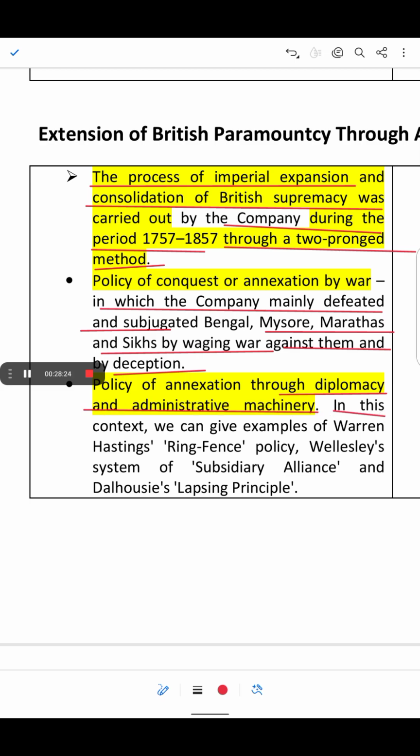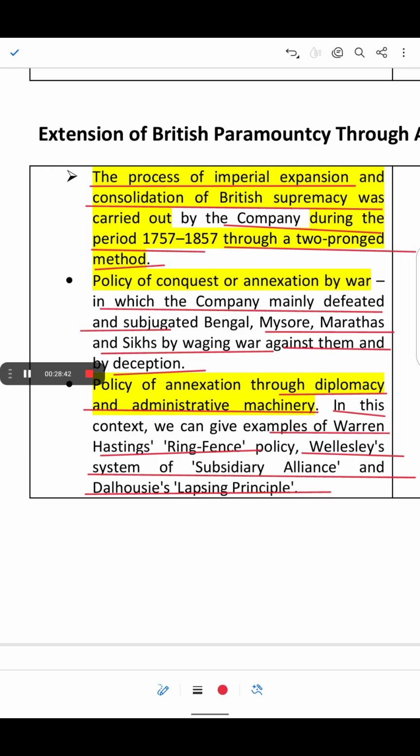In this context, we can give the examples of Warren Hastings' ring fence policy, Wellesley's system of subsidiary alliance, and the doctrine of lapse, Dalhousie's lapsing principle.